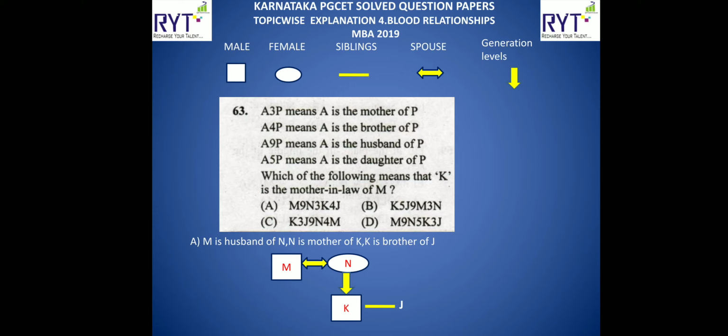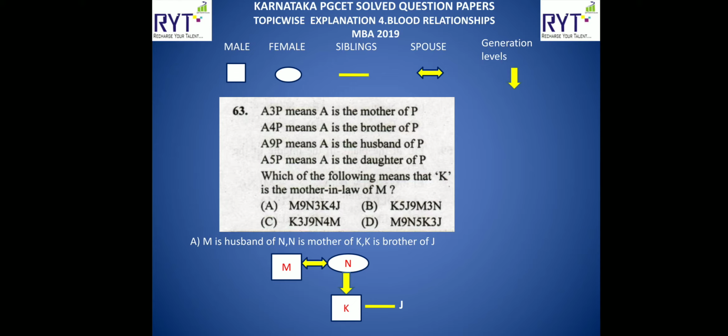It's better to have a look at all the 4 options. Let us go one by one. Option A says M9N, N3K, K4J. So we'll go one by one. M9N: 9 means husband, so M is the husband of N. Then you take N3K, which means N is the mother of K.